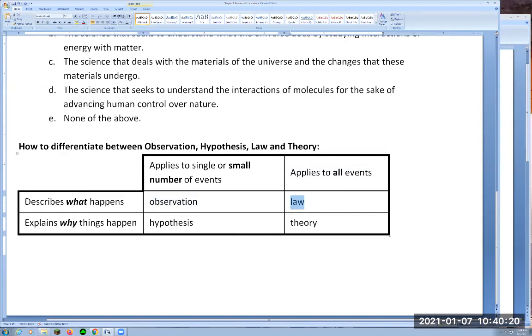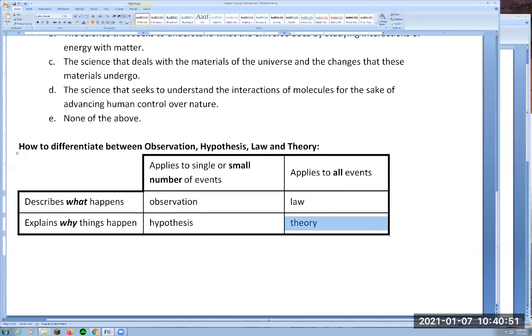So you're trying to explain things by formulating a hypothesis. And then when you are able to understand more, then you're able to create a theory. And this applies to all events. So laws and theories are considered the truth, what is the closest to the truth, as long as they are not contradicted by experiments. So they can be refined with time.